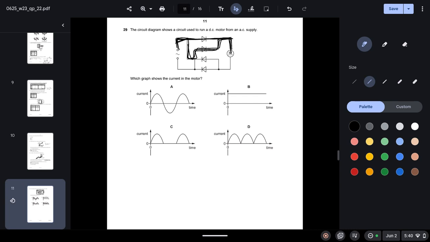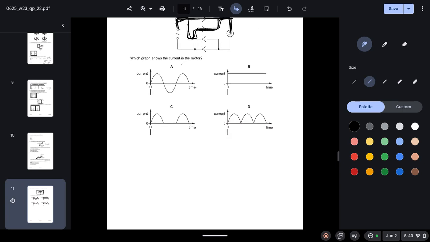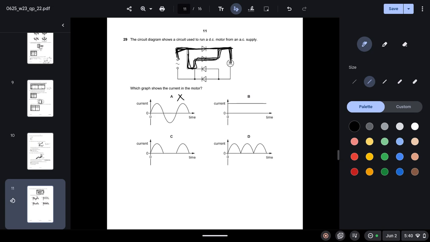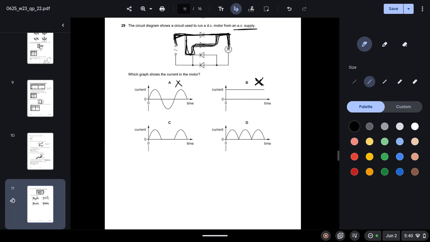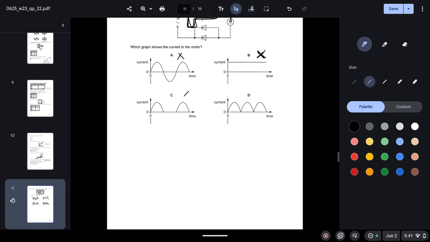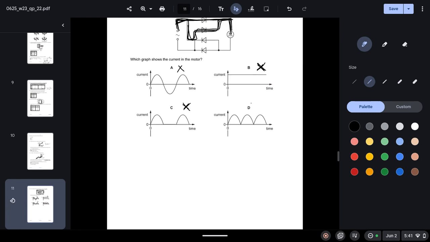So we can see that the current only flows in one direction, which eliminates option A. And since it is coming from an AC supply, the current will not be constant, it will vary. So B is also incorrect, and we know that the current will never be zero either, so that eliminates option C. So the only correct option left is option D.